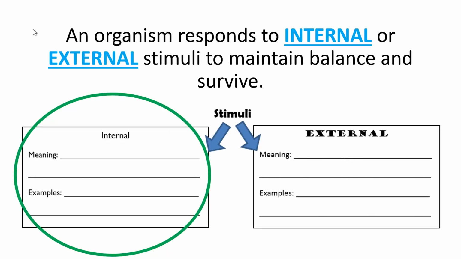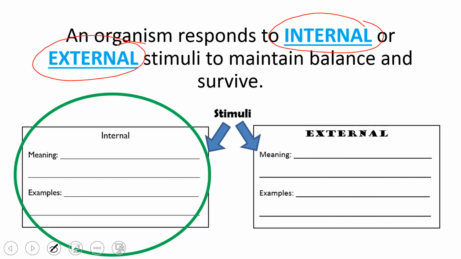So an organism responds to internal or external stimuli to maintain balance and to survive. The words internal and external need to be written down onto your paper. So you're going to want to write these in and fill them in there. We're going to start looking at internal first, and then we'll go to some external. So find this part on your paper, and let's fill it in now.